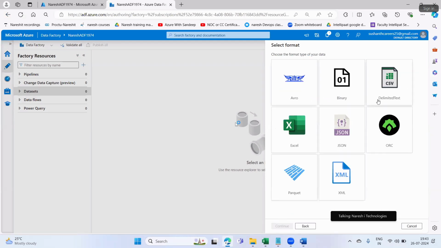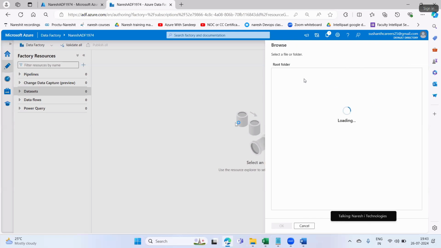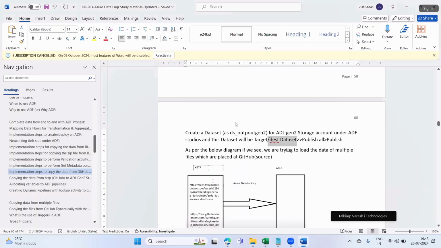For my destination, I'm creating a dataset. I'll name it DS_destination for this linked service. This is the container I have created in my destination storage account. Okay, done. Fine.